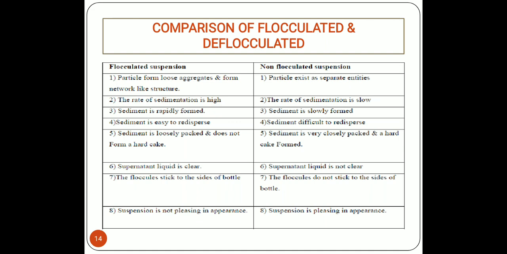Then the sediment formed is loosely packed and does not form a hard cake in flocculated suspension, while in deflocculated suspension the sediment is very closely packed and a hard cake is formed. The supernatant liquid, that means the liquid present over the sediment, is clear in case of flocculated suspension, and in case of deflocculated suspension, because of uneven particle size, the supernatant liquid is cloudy, it is not clear. The floccules stick to the side of the bottle in case of flocculated suspension, and in case of non-flocculated suspensions, the floccules do not stick to the sides of the bottle.